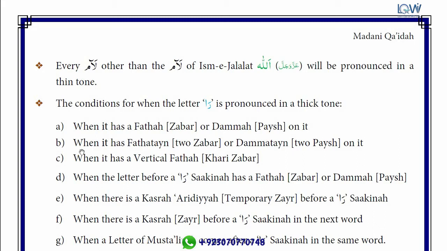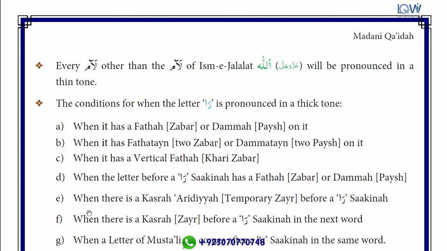Second, when ra has double zabar or double pesh on it. Understood? Third one, when ra has vertical zabar on it. Number 4, if there is zabar or pesh before the ra sakina, then ra will be read with a thicker voice.